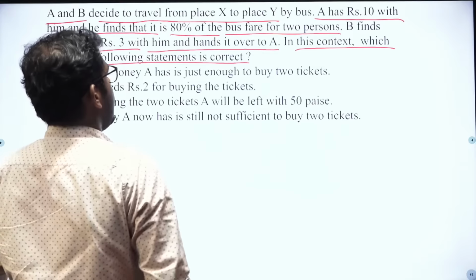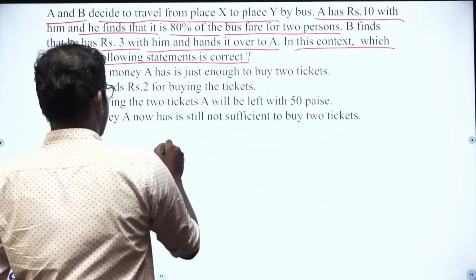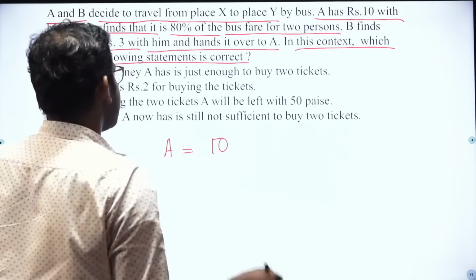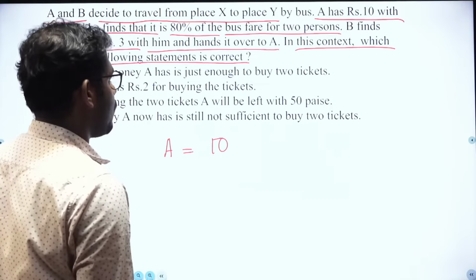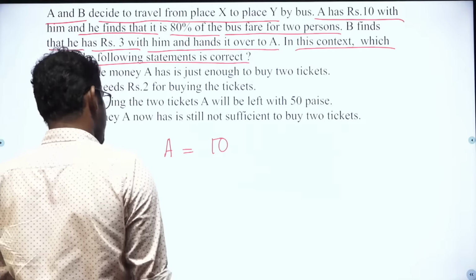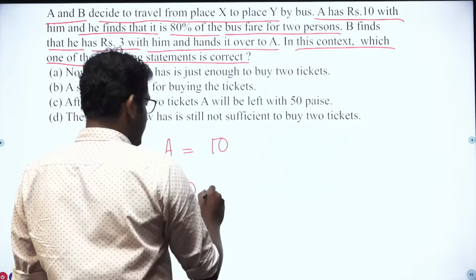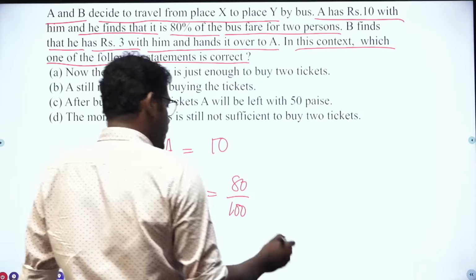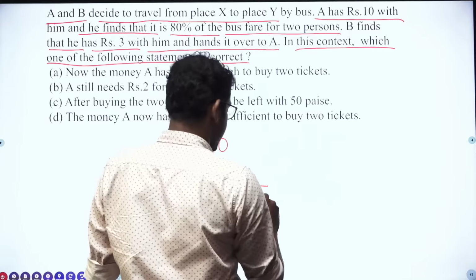See, A has 10 rupees with him, and it is 80% of the bus fare for 2 persons.